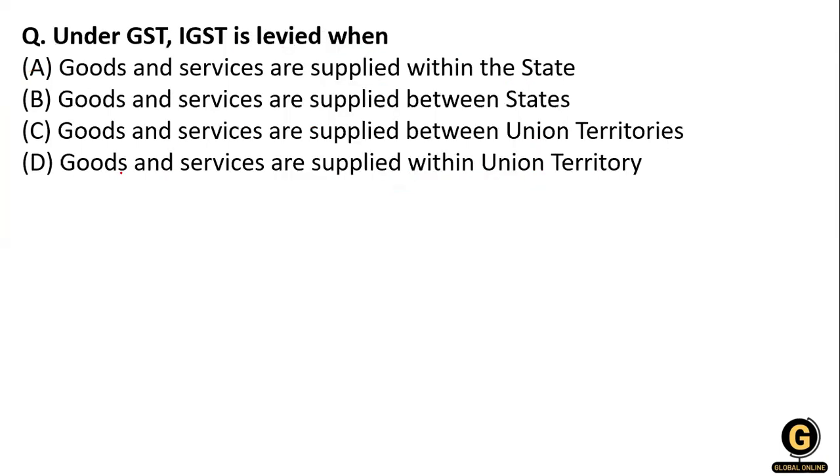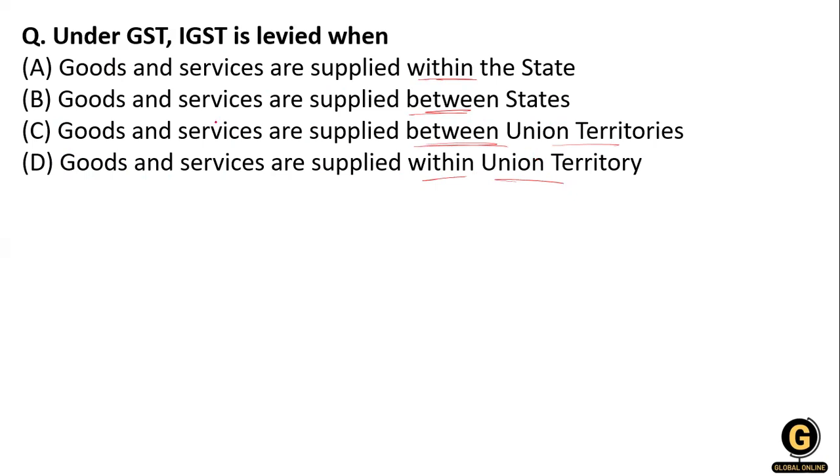Now the next: under the GST, IGST is levied when? Option one, goods and services are supplied within the state; between the states; goods are supplied within the union territory; and goods and services are supplied within the union territory.